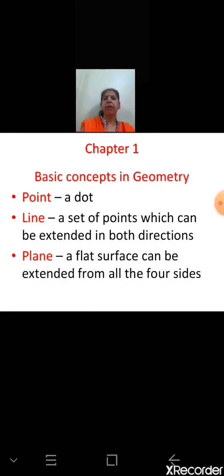Okay, now what is a line? A set of points which can be extended in both directions. So you are going to draw a line and draw arrowheads. So always we draw arrows for a line because a line can be extended in both directions. So you all have done? Good. Now third thing.